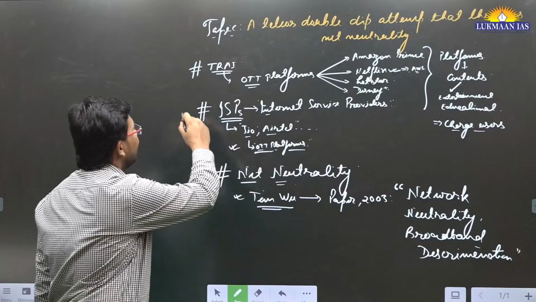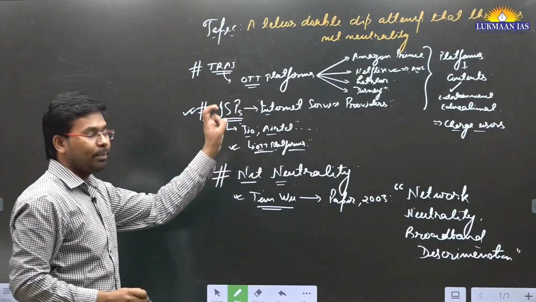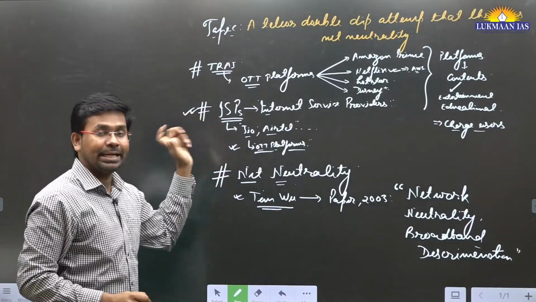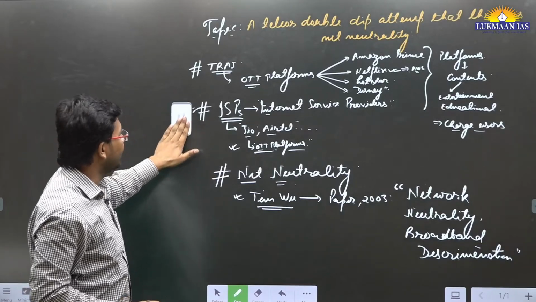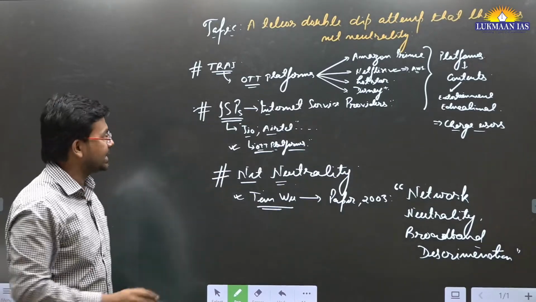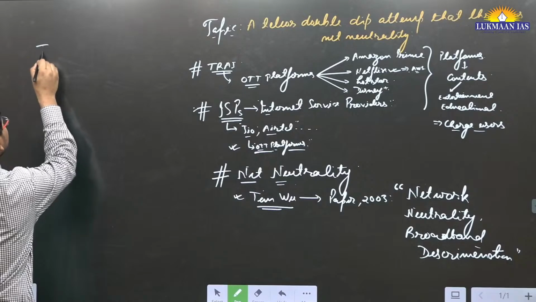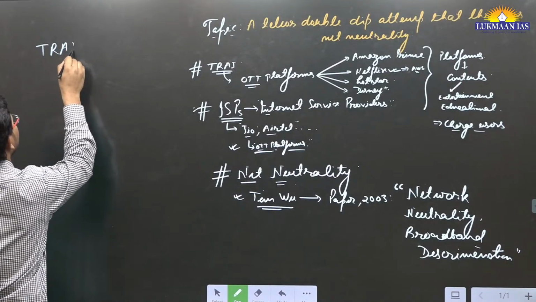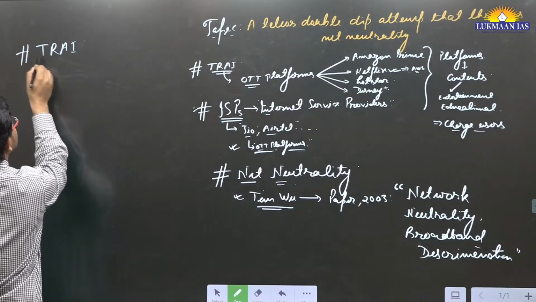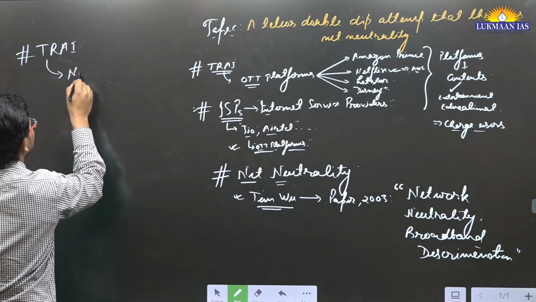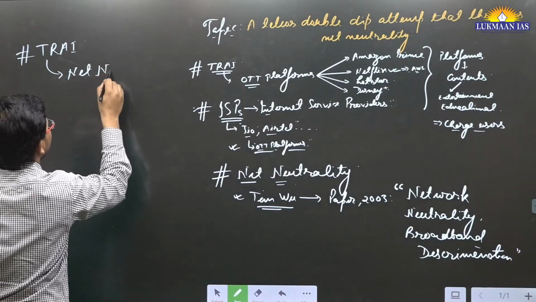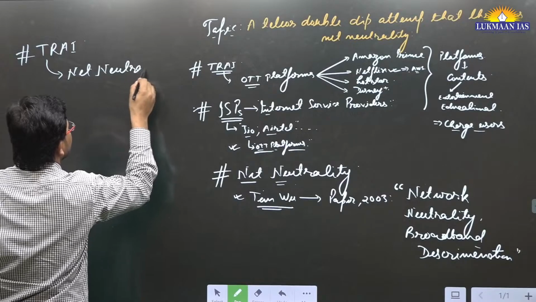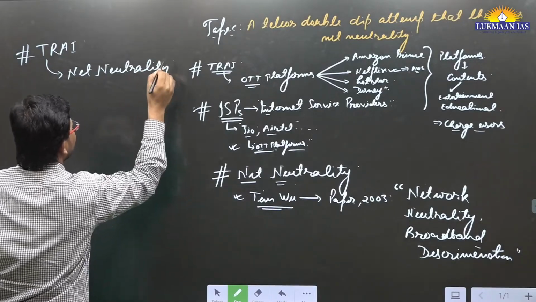So internet service providers should not take any discriminatory measures. Earlier, in 2016, the Telecom Regulatory Authority of India took a decision in favor of net neutrality.